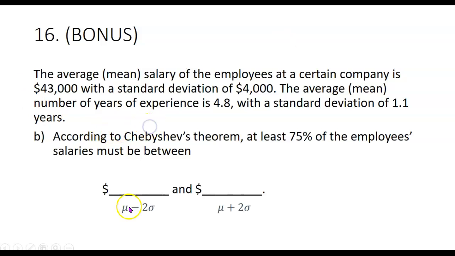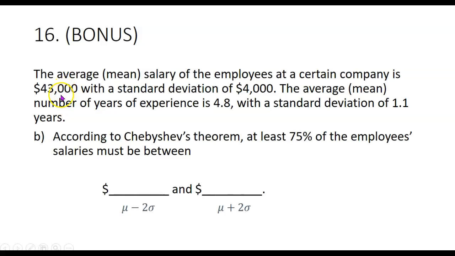That is, they have to be between the mean minus 2 times the standard deviation and the mean plus 2 times the standard deviation. Here the standard deviation is 4,000, so 2 standard deviations would be $8,000.